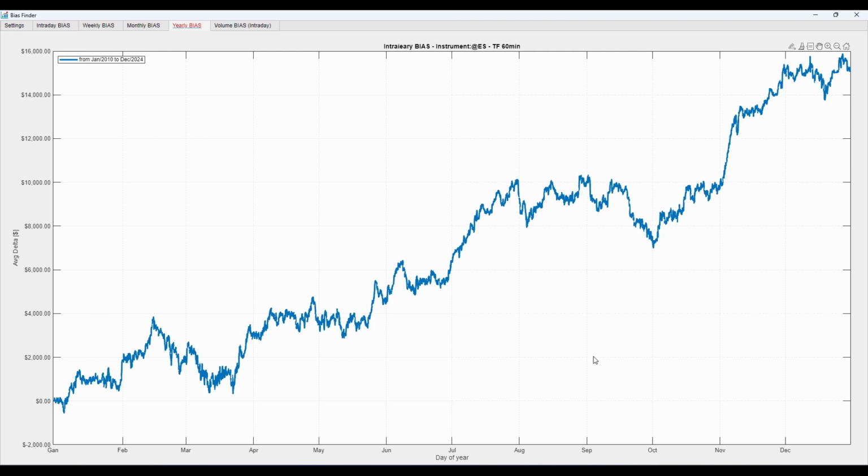The first thing we notice in the data available from 2010 to 2024 is clearly the upward trend of the stock index. The S&P 500, like most stock indices, exhibits this underlying bias, meaning it has had a tendency to rise over the years. Of course, there are periods of ups and downs. This is an average of all the historical data available, because the generated chart shows the performance of the futures expressed as the average monetary excursion over time, either in absolute or percentage terms. In this case, we've selected absolute terms. This allows us to analyze possible price trends and patterns over time.